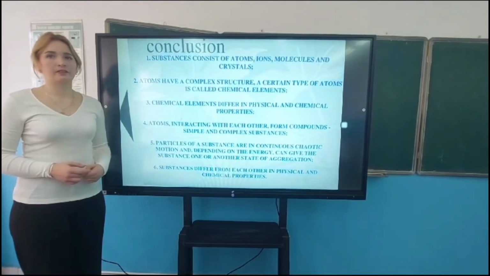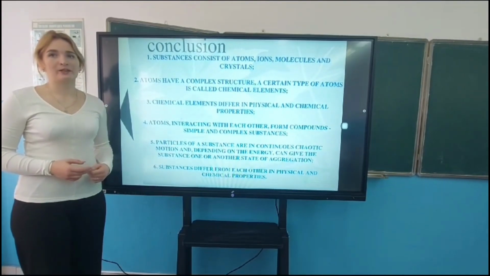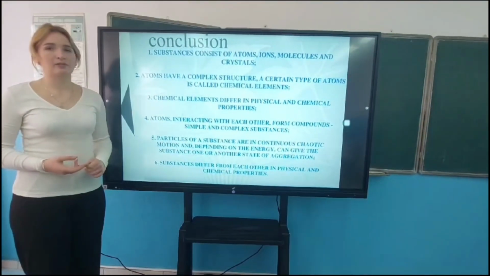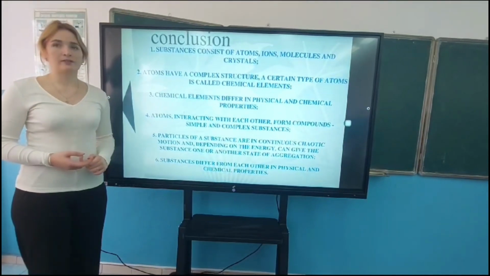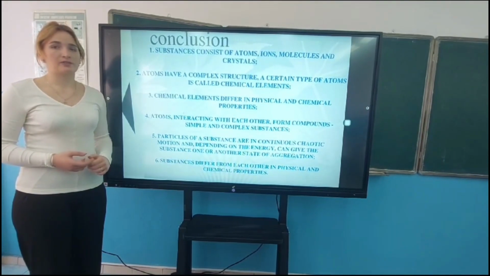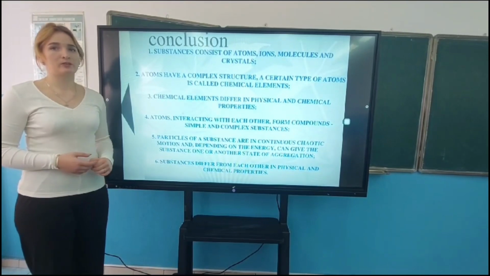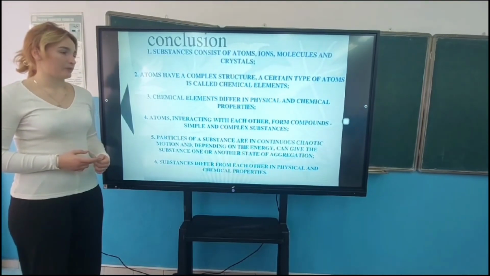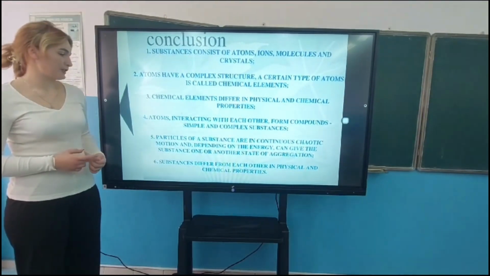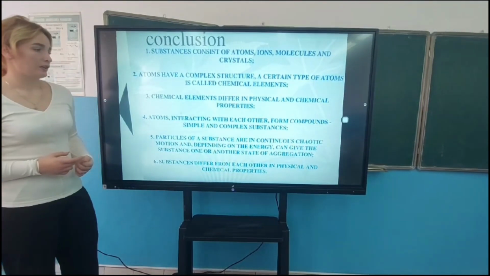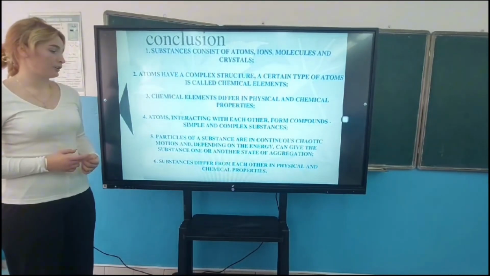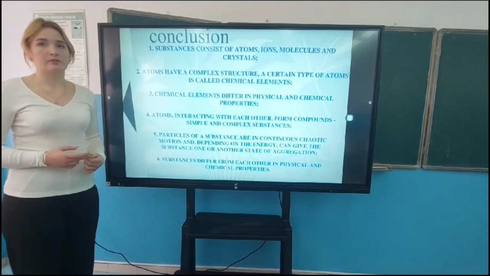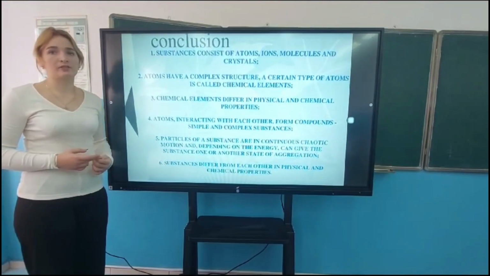Conclusion. Substance consists of atoms, ions, molecules, and crystals. Atoms have a structure. A certain type of atom is called a chemical element. Chemical elements differ in physical and chemical properties. Atoms interact with each other to form compound, simple, and complex substances. Particles of a substance are in continuous chaotic motion, and depending on the energy, can give the substance one or another state of aggregation. Substances differ from each other in physical and chemical properties.